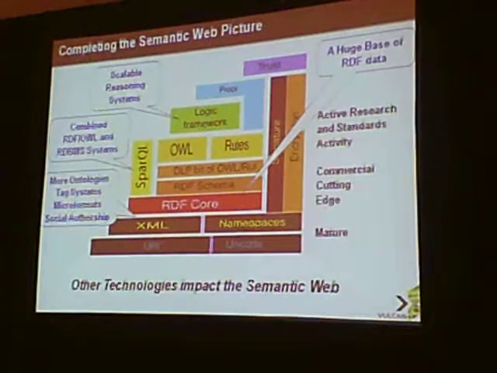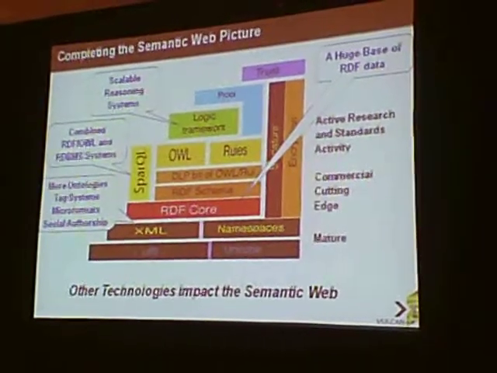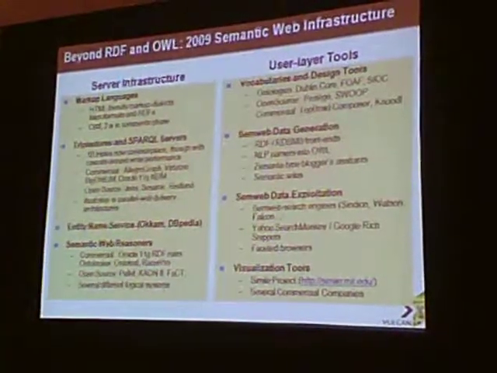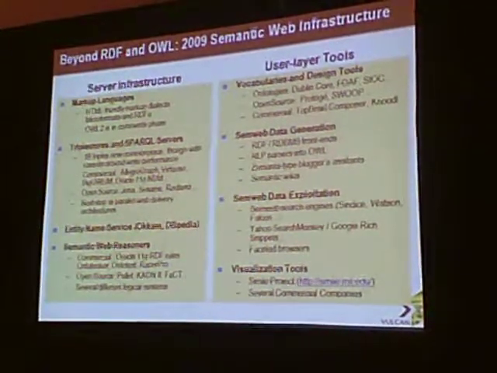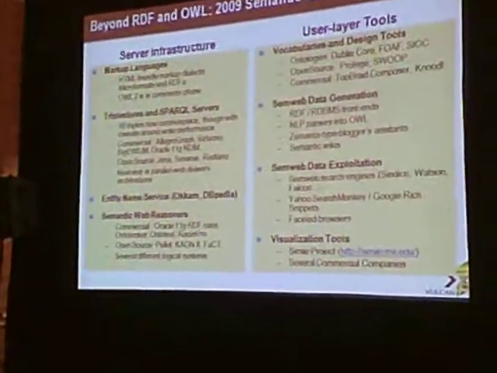And we have this massive base of RDF data, which I'm going to talk about later. So by 2009, we actually have a lot of the infrastructure of the DAML hypothesis. We've got markup languages, including these ones that we didn't even sort of have any idea about. So things like RDFa. And OWL is now in this OWL 2 revision to make it even easier to use, and clean up some of the dark corners. There are now triple stores which routinely scale to 1 billion, both commercial and open source.